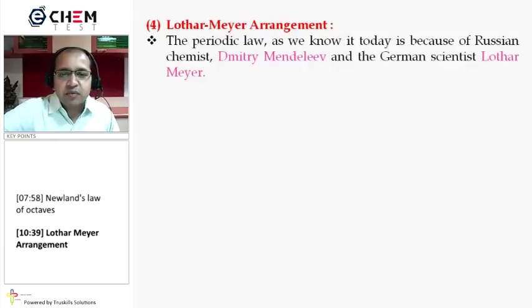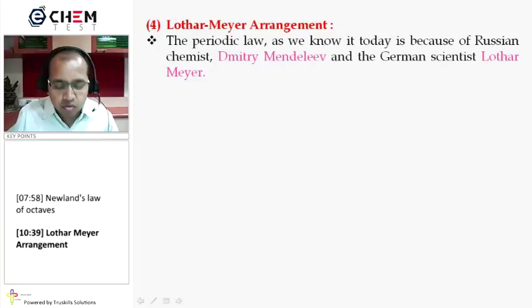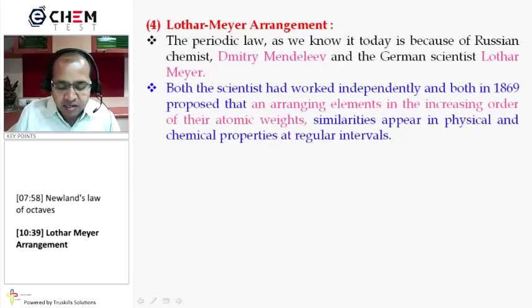Both contributed significantly to the development of the periodic table, and they were the first to make a successful attempt to organize the elements available at that time. Both scientists worked independently and proposed that when arranging elements in increasing order of their atomic weight, similarities appear in physical and chemical properties after regular intervals.